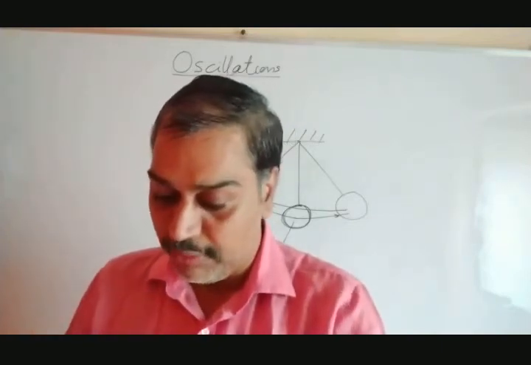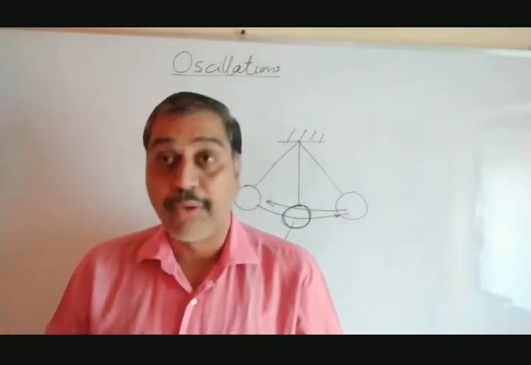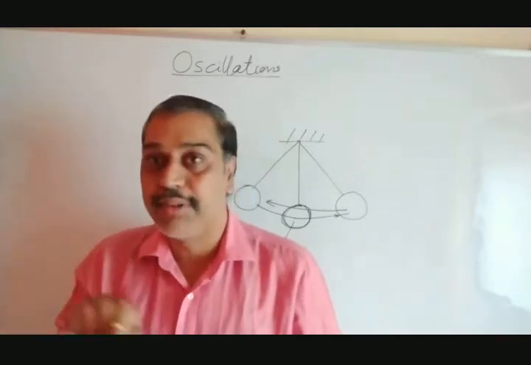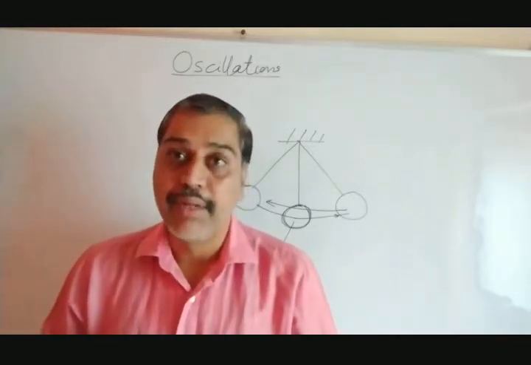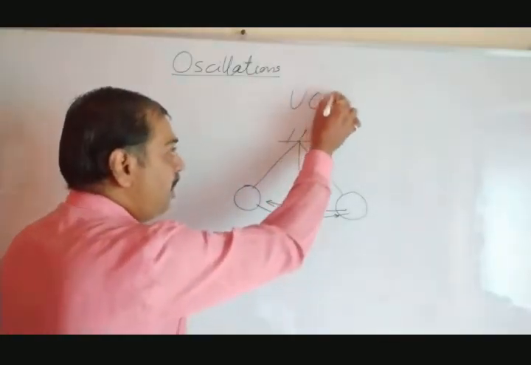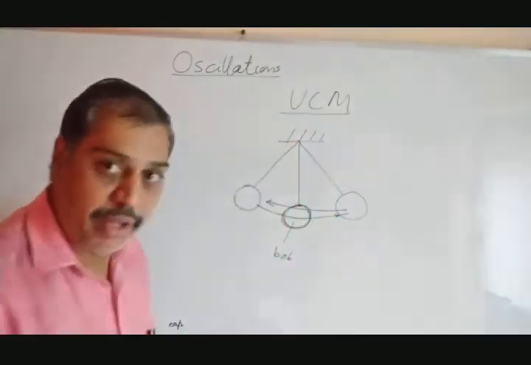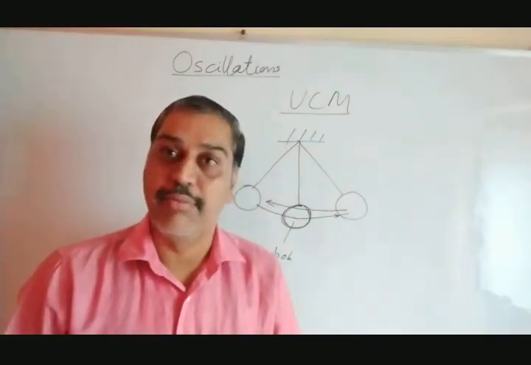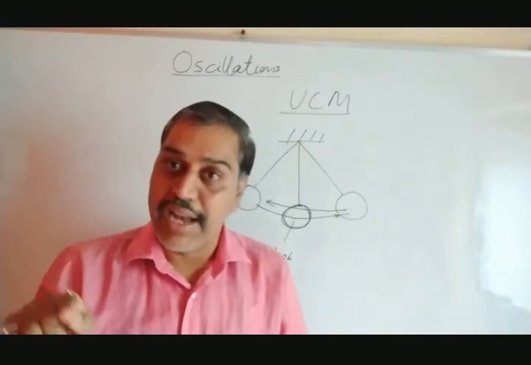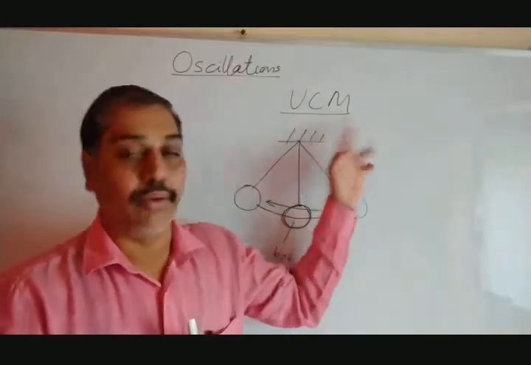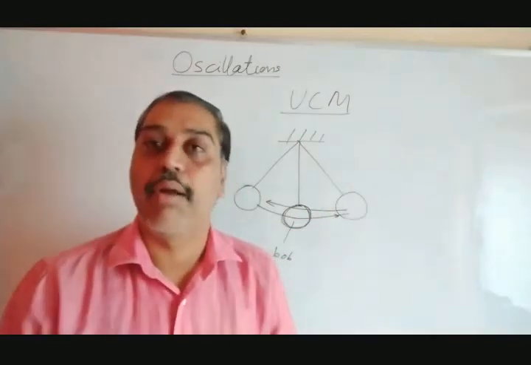The same topic we have to learn in the chapter on circular motion. When a particle performs circular motion around the circumference of a circle in equal intervals of time, that is said to be uniform circular motion, UCM. That is again one of the periodic motions, because the particle is moving with a constant magnitude of velocity with respect to time. So that is one of the examples of periodic motion.